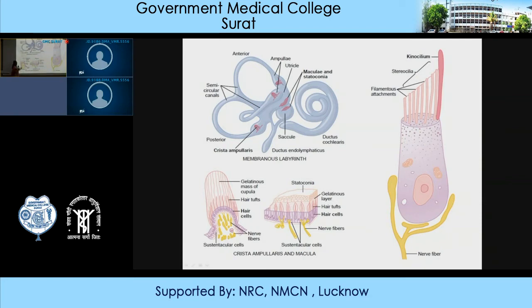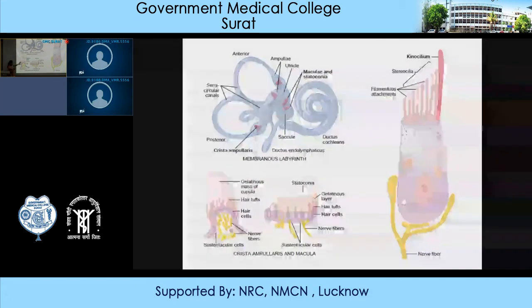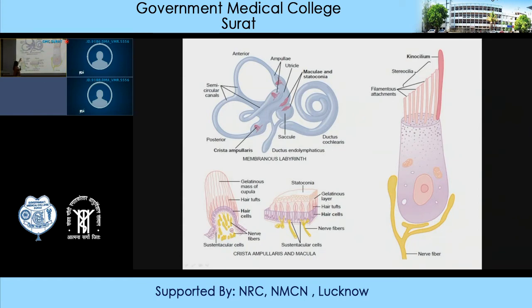This is the receptor present in the semicircular canal. This is the diagram of the crista ampullaris. It consists of a large number of hair cells, and the stereocilia arising from the hair cells project into the gelatinous coat which covers the crista ampullaris, and this structure is known as the cupula.